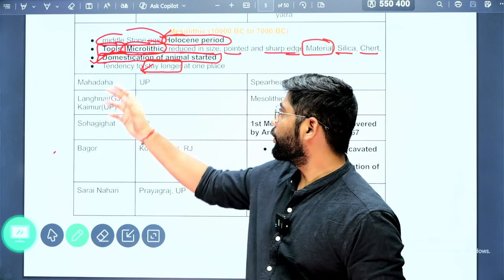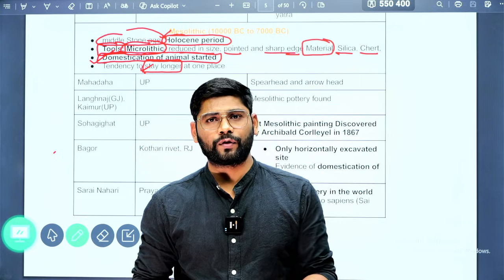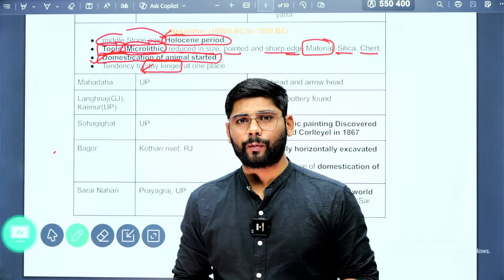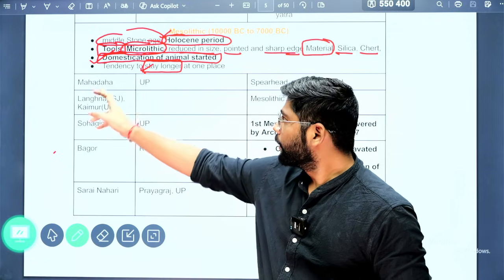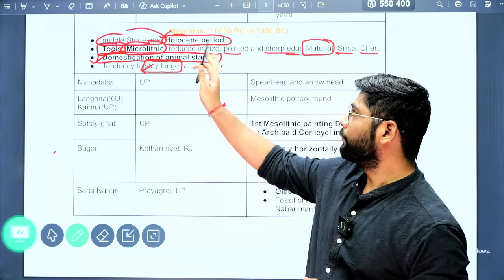And again domestication of animals started. In the early Stone Age, domestication of animals was not for milk but for food. So with animals domesticated, they could get food at one place. That's why the tendency to stay longer at one place started in the Mesolithic period.